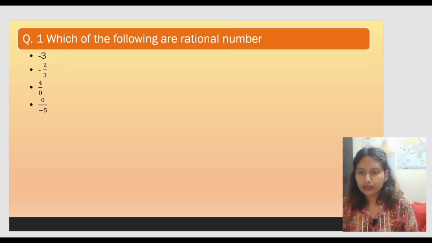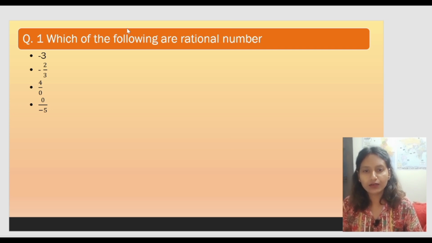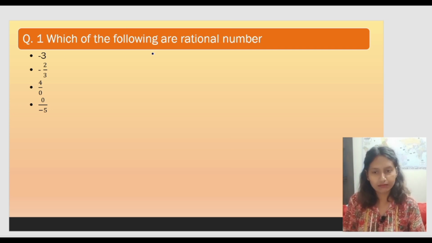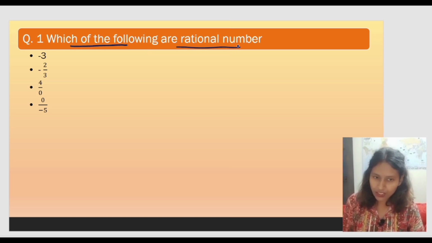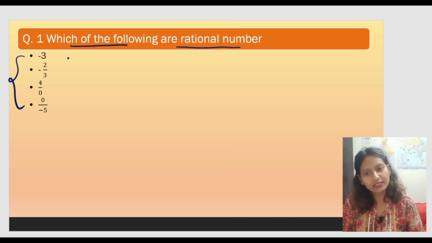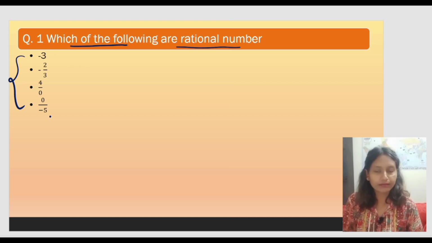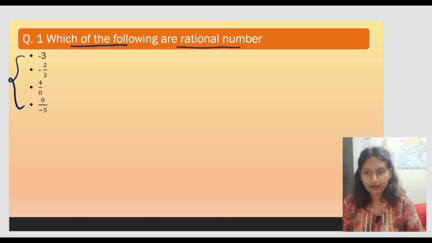Now moving to the next part, we are going to discuss some questions related to the same, just to clear this concept in detail. So the question says, which of the following are rational numbers? By seeing all these 4 numbers written below, you'll have to find which out of these 4 numbers are rational numbers. So we are going to check it one by one.